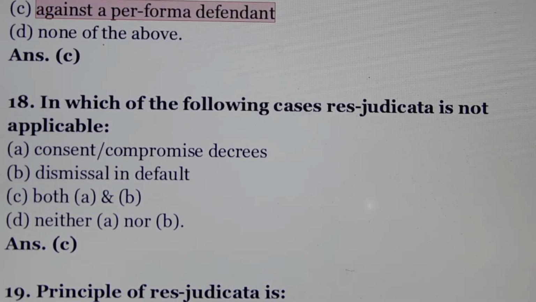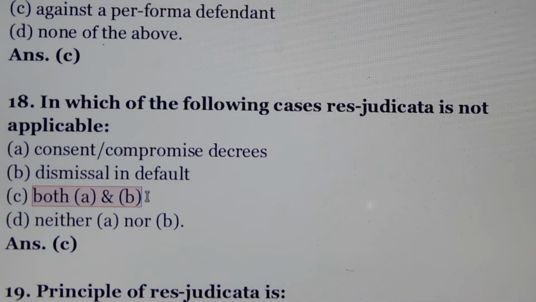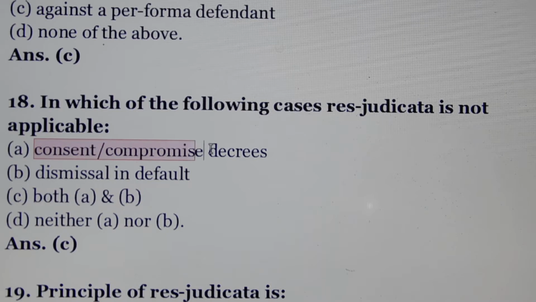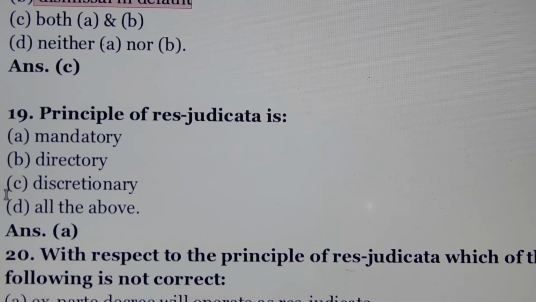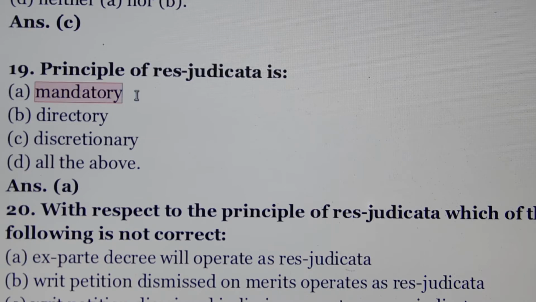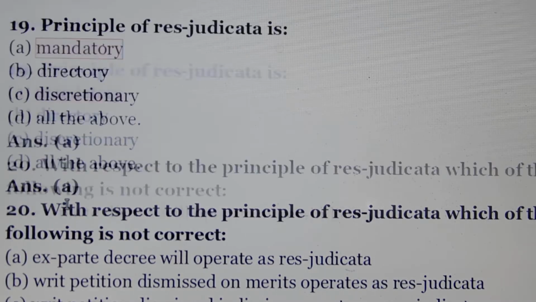Question number 18. In which of the following cases res judicata is not applicable? Answer is option number C. Option A and B. Means option A, consent or compromise decrees. Option B, dismissal in default. Question number 19. Principle of res judicata is. Answer is option number A, mandatory.